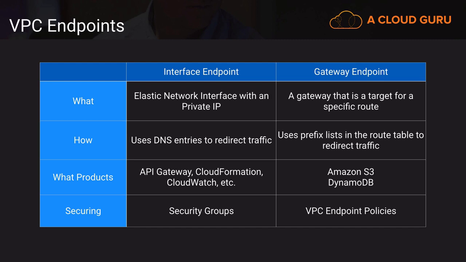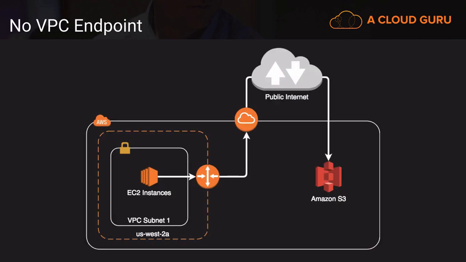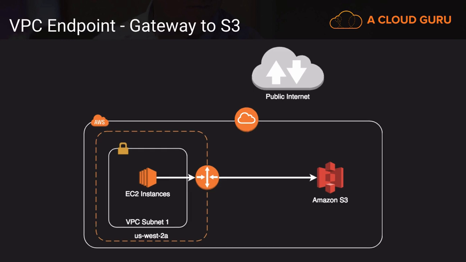And where I would use VPC endpoint policies is if I wanted to control access to my S3 bucket or DynamoDB table and only allow it to be accessed when traffic comes through this VPC endpoint. And that's a good way to implement some least privilege principles on your S3 buckets and DynamoDB if you don't need to access them from outside of the VPC. So we have our EC2 instances, and through an endpoint, we can directly connect to S3 without having to go all the way around out to the public internet, only to connect to the public side of S3. We can connect to the private side of S3.